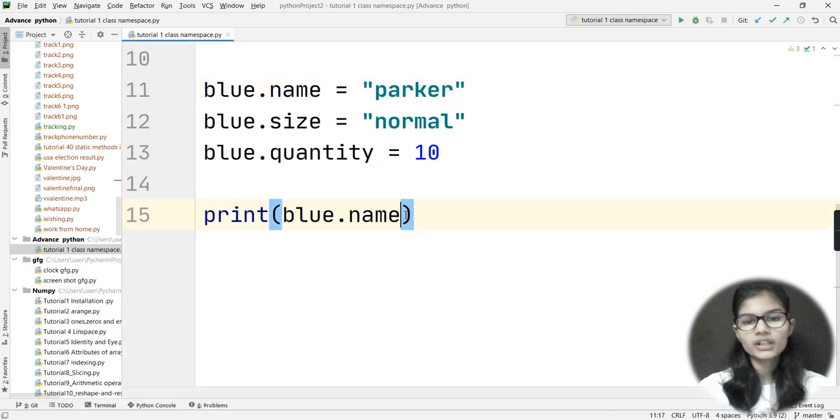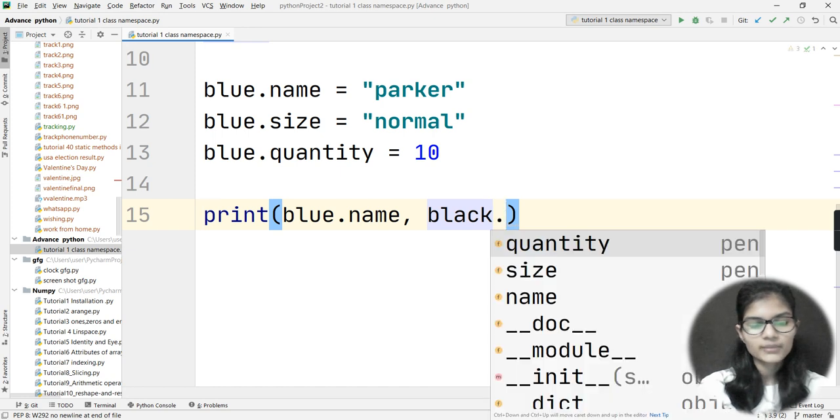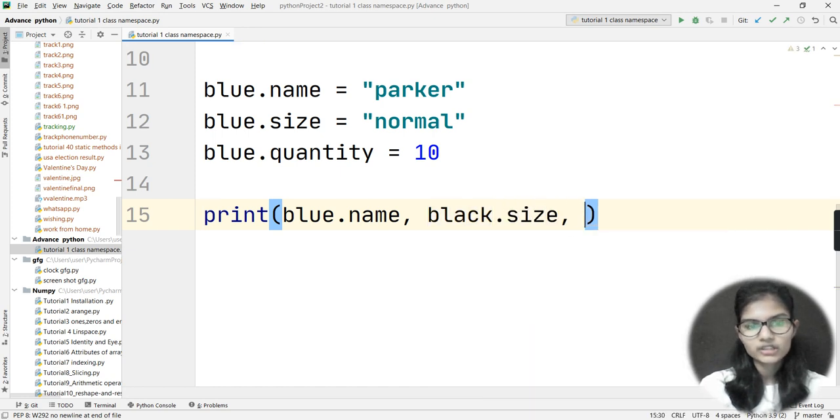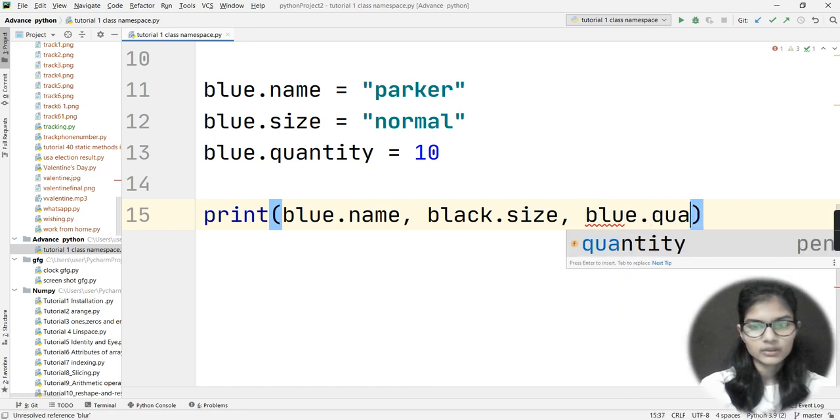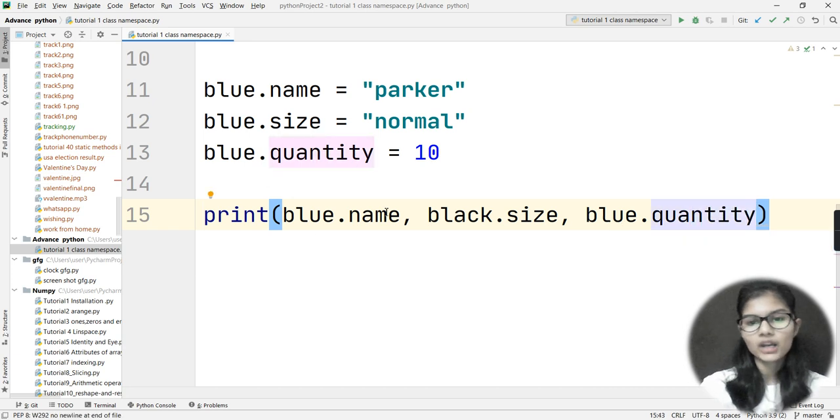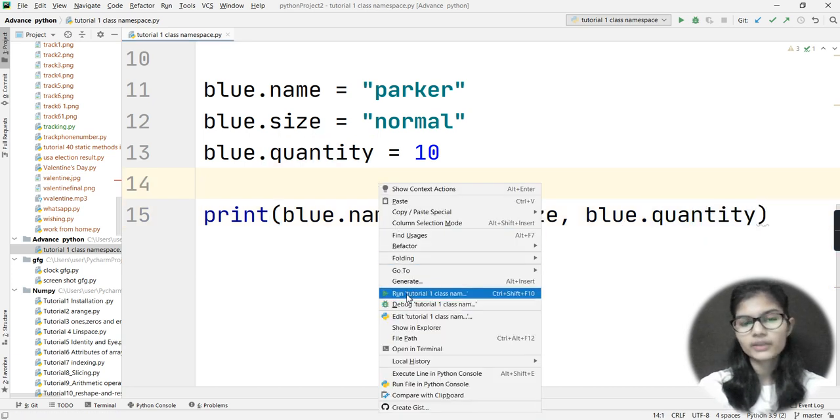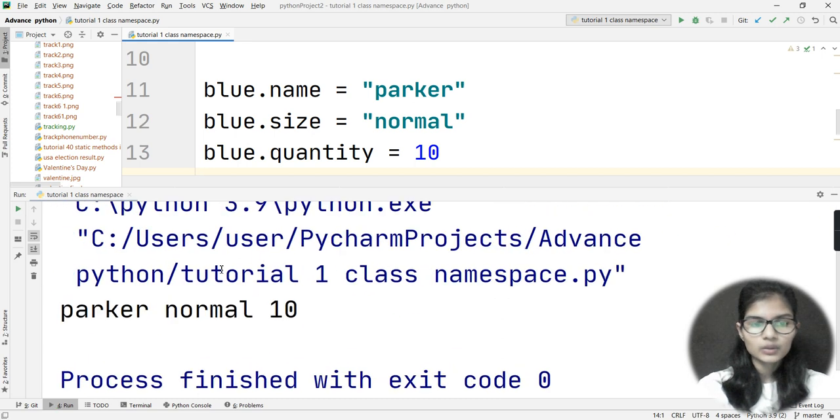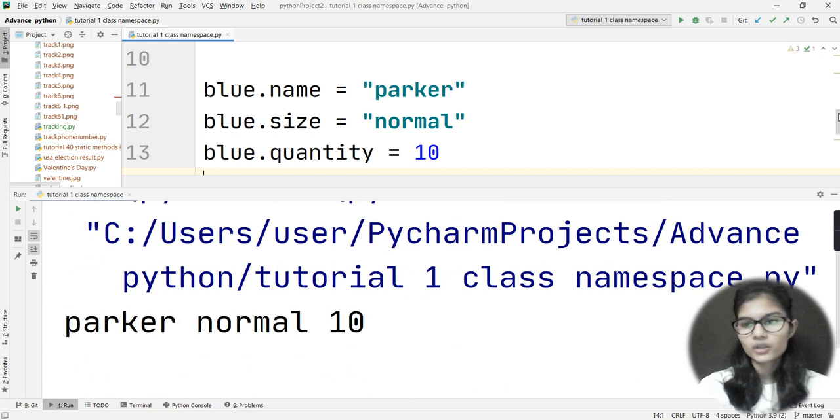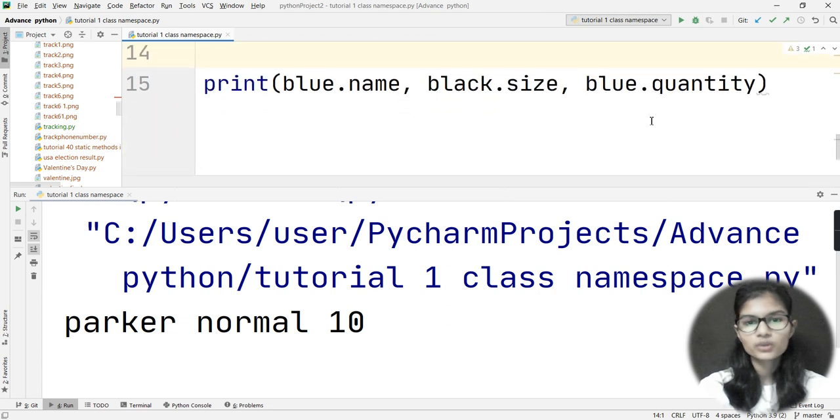Now if I want multiple outputs to come at a time, let's say I want to run blue dot name, and I even want to run black dot name and all that, I would simply separate all of these things using a comma. So here I can write, let's say, black dot size. Here I put a comma, and here let's say I will write blue dot quantity. Now I would again be running it here. Have a look at what I just got here. Firstly, what we had written, blue dot name.